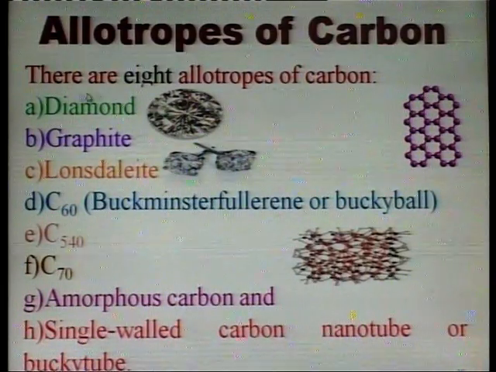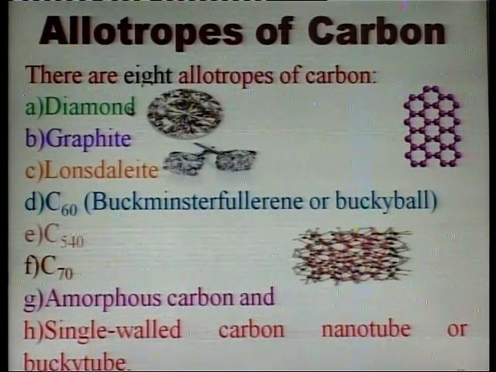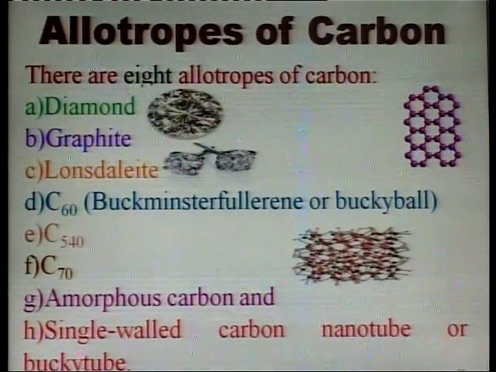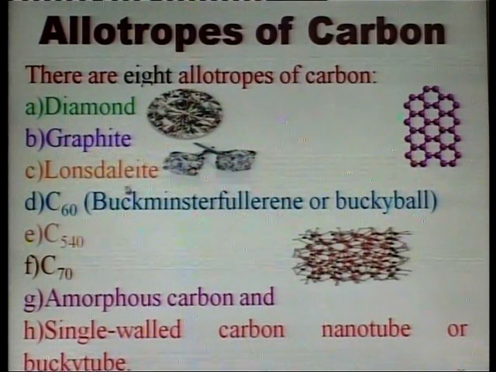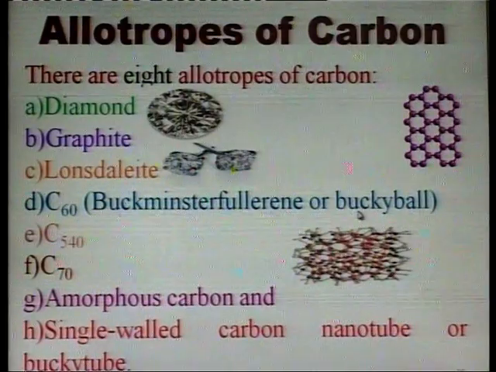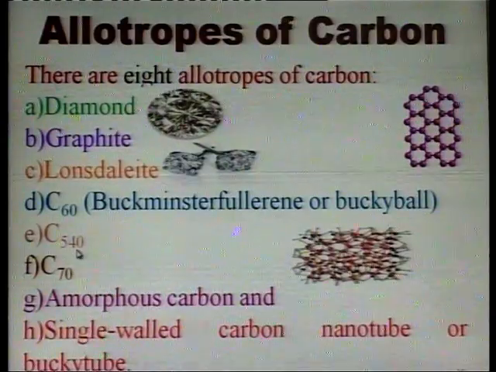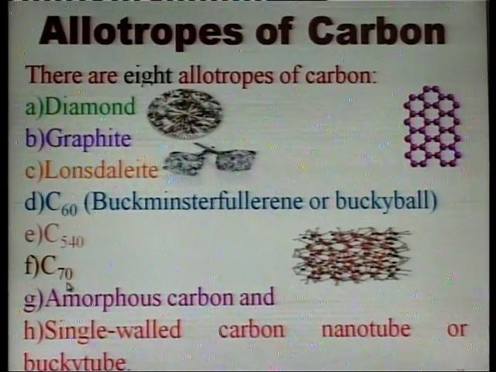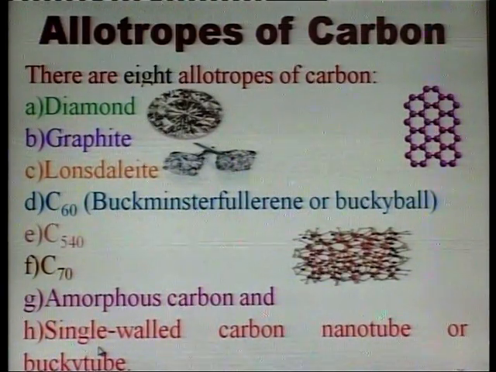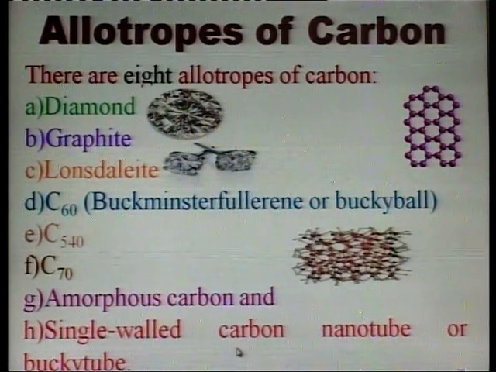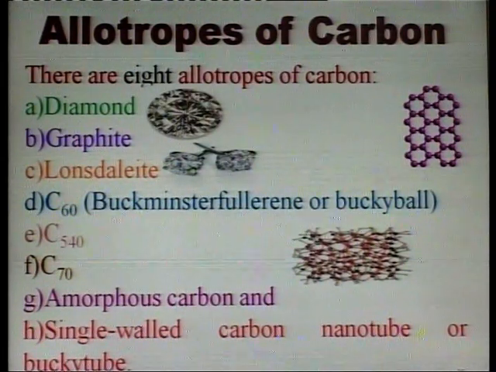Allotropes of carbon. There are 8 allotropes of carbon. First is diamond, graphite, lonsdaleite, C60 also known as buckyballs, C540, C70, amorphous carbon and single-walled carbon nanotubes or bucky tubes.